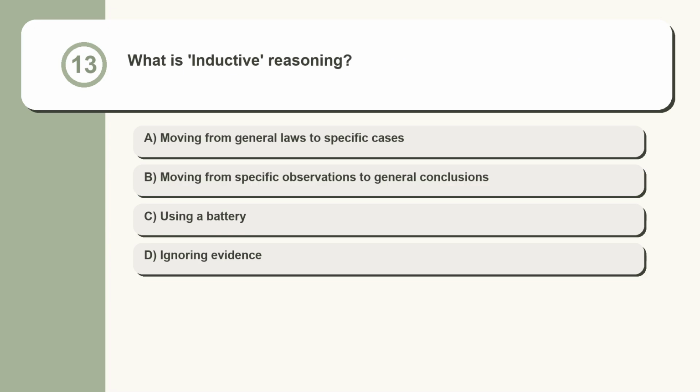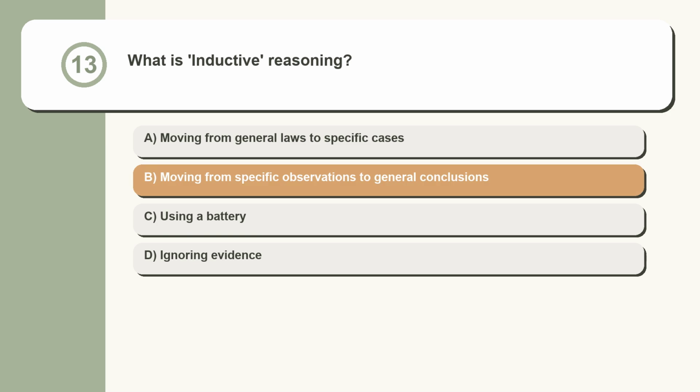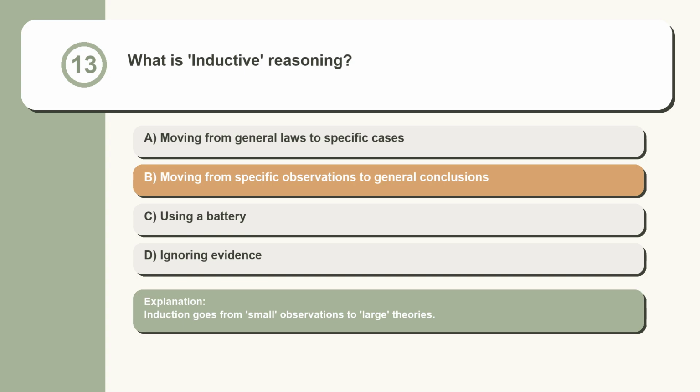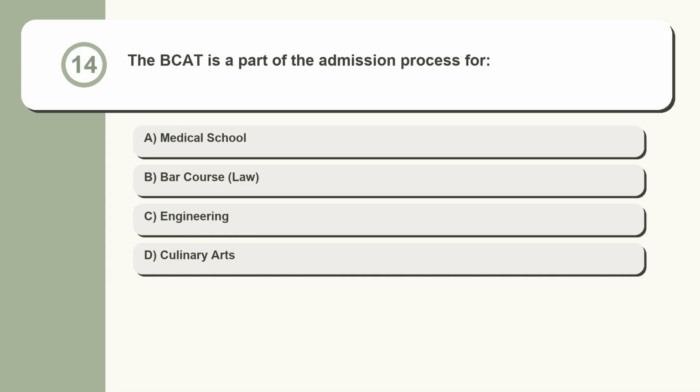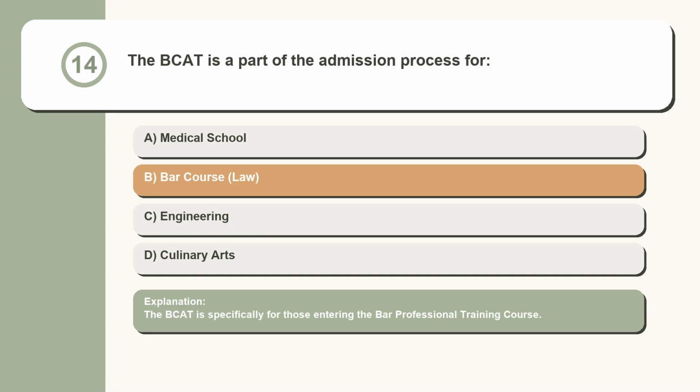Question 13. What is inductive reasoning? Moving from general laws to specific cases. Moving from specific observations to general conclusions. Using a battery. Ignoring evidence. Induction goes from small observations to large theories. Question 14. The BCAT is a part of the admission process for medical school, bar course, law, engineering, culinary arts. The BCAT is specifically for those entering the bar professional training course.